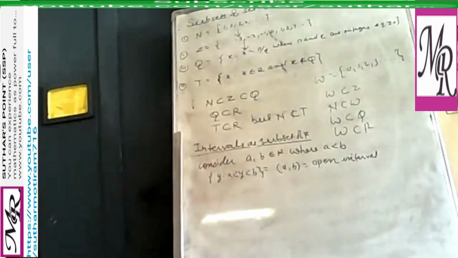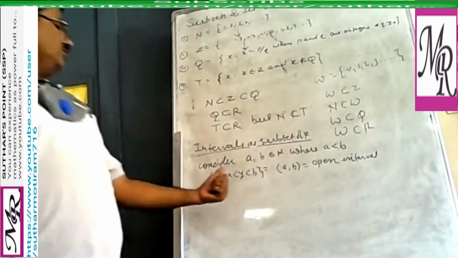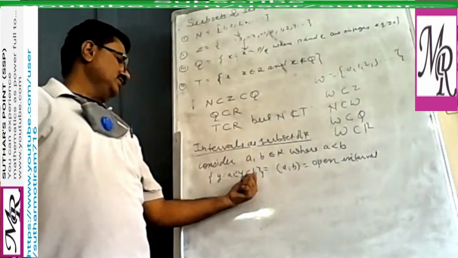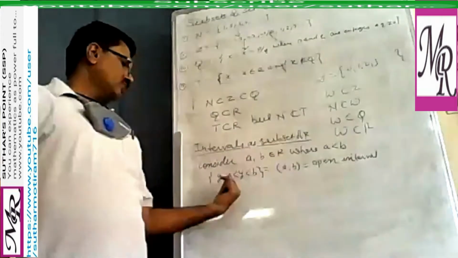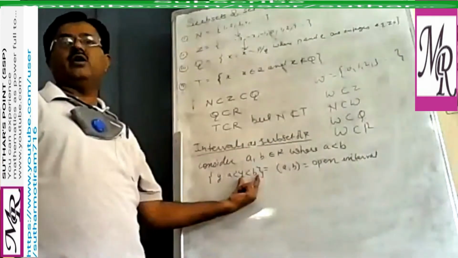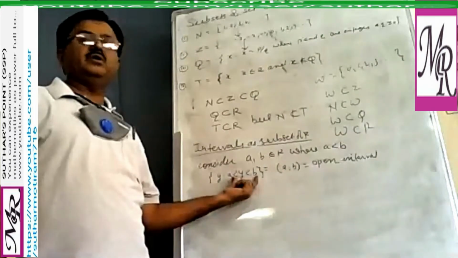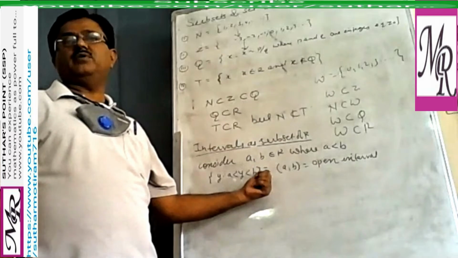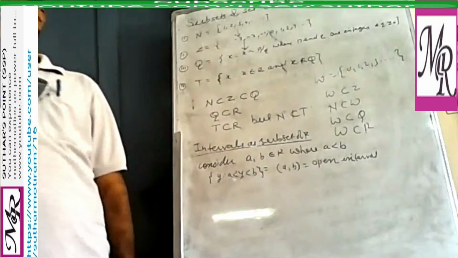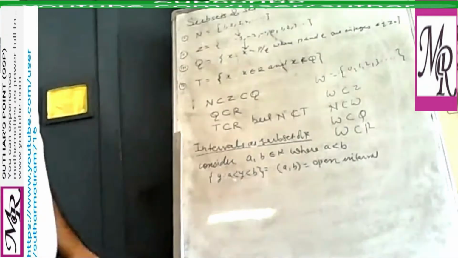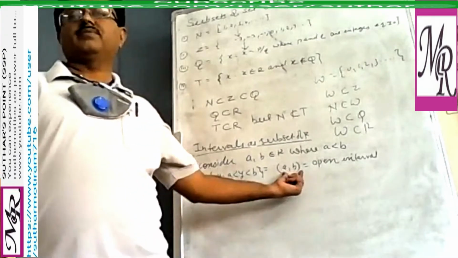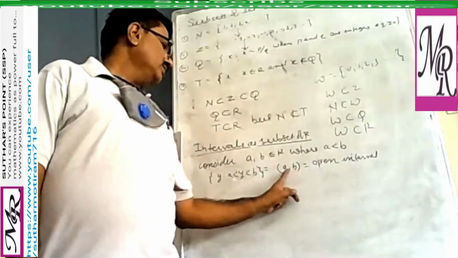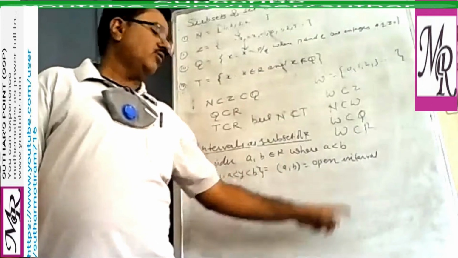Now why do we call this an open interval? Because the value of y is greater than A but less than B. Y is not equal to A and B. We are not including the values A and B as y. Y may be greater than A and less than B but not equal to A and B. And we use the bracket in this form, small bracket A comma B. So small bracket is always called an open interval.